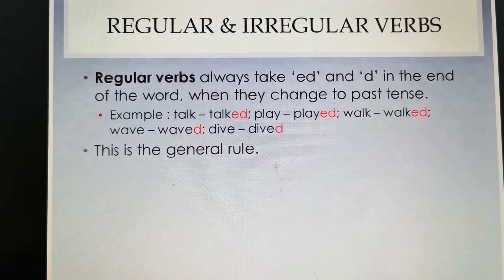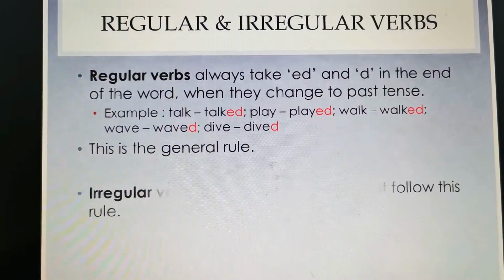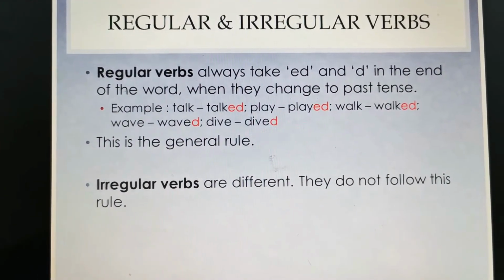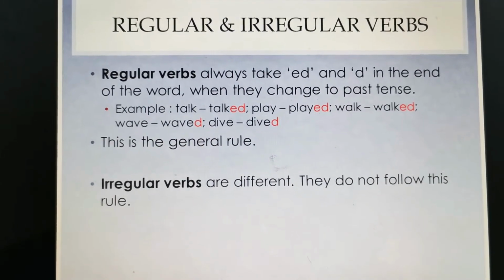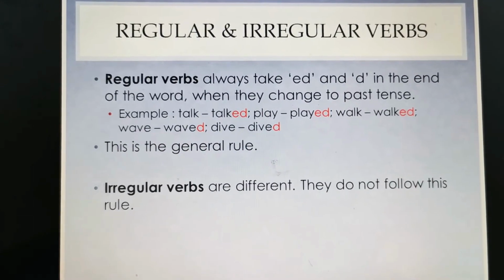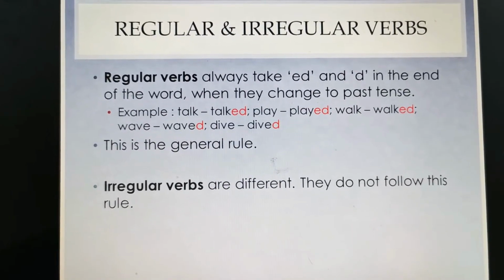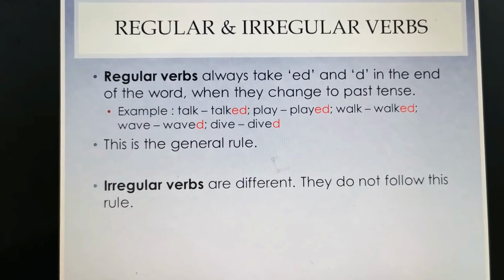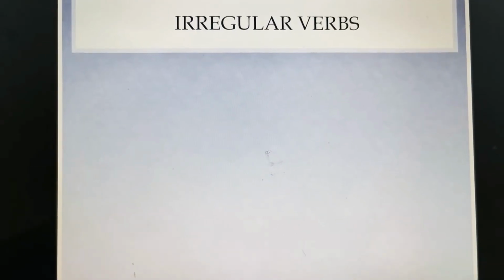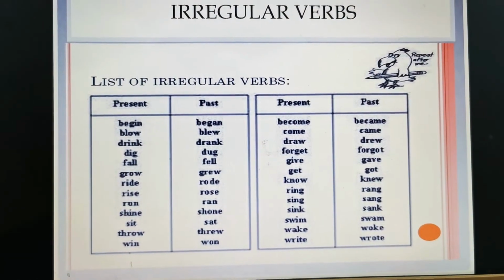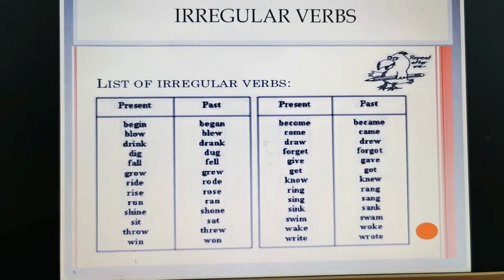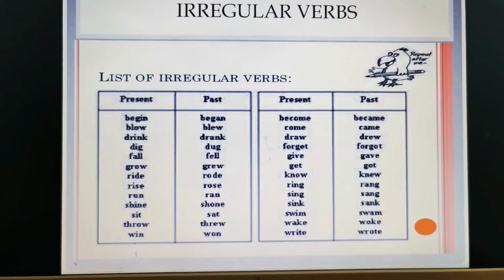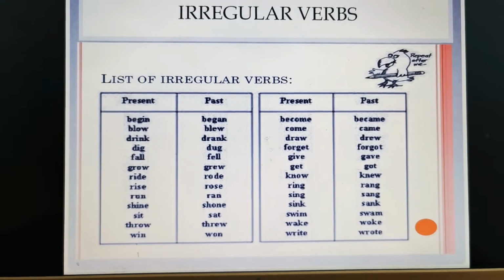Let's take a look at irregular verbs because they are completely different. Irregular verbs are different. They do not follow this rule. What happens in this, as we've already learned, is that the word completely changes in the past tense. We cannot add ed or d to change it to the past tense. So let's take a look at some of the irregular verbs. Now the thing with irregular verbs is you have to memorize them. If you don't memorize them, then we cannot remember the past tense of these verbs.